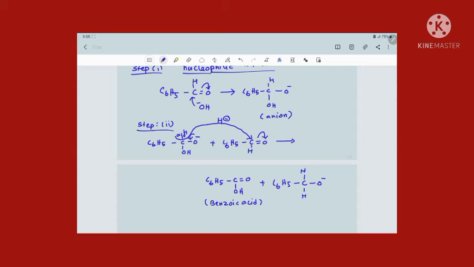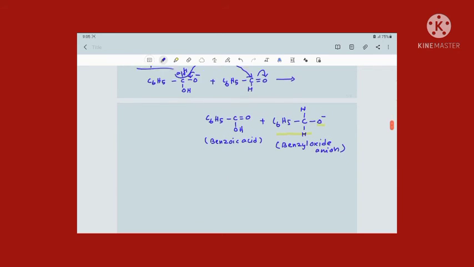Okay, this is another product what you are getting. This is nothing but benzyl oxide anion. The name of this substance is what? Benzyl oxide anion. How is it called benzyl oxide anion? See, this group together is called benzyl group. C6H5CH2 group is nothing but benzyl group, and we have an oxygen with that, benzyl oxide with a negative charge, isn't it? So benzyl oxide anion. Okay, right. Now this is the second step. So after completion of second step, we are getting the mixture of benzoic acid and benzyl oxide ion. Now here you can see that the first substance is acting as acid, the second substance has the basic nature.